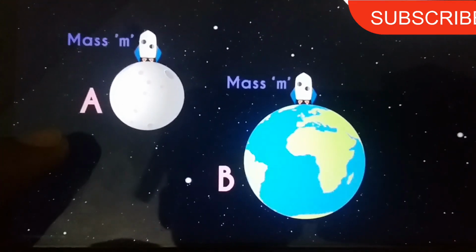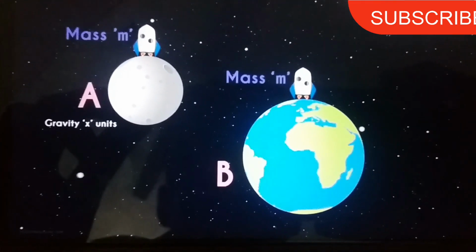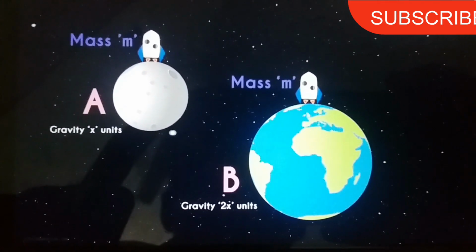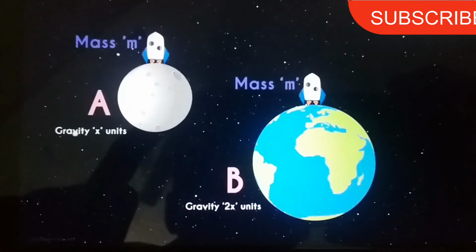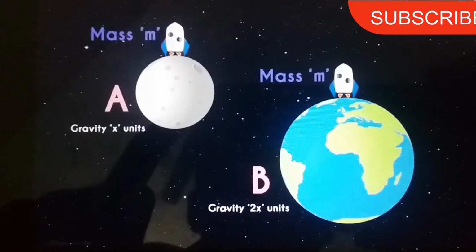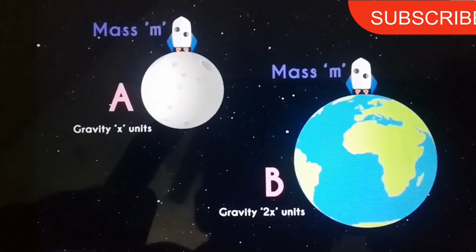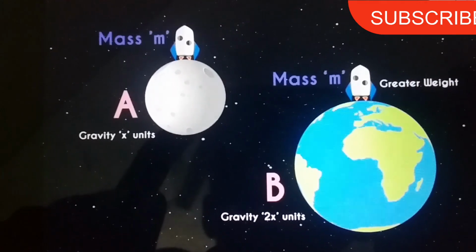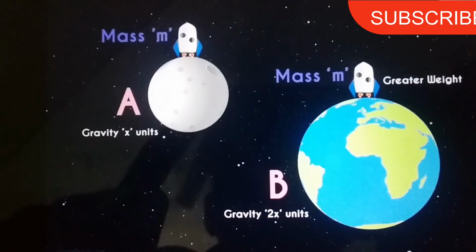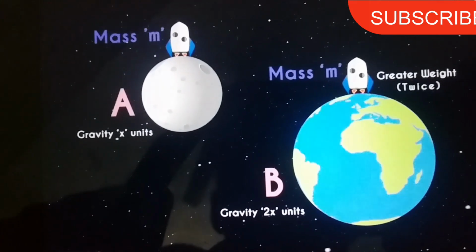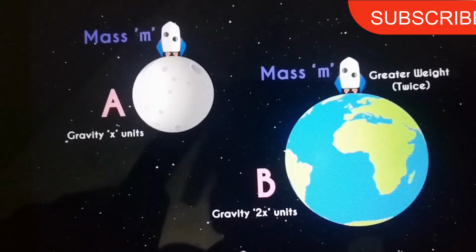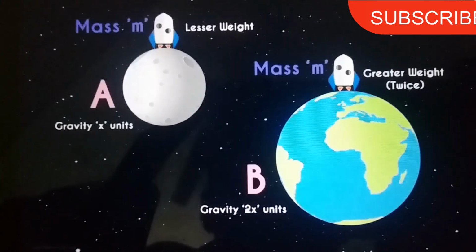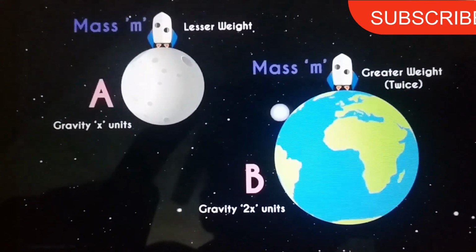In place A, the pull of gravity is x units, and in place B, the pull of gravity is 2x units. Clearly, the pull of gravity is stronger at place B. Now understand this well. The mass of the object will be m at both the places, but the weight of the object will be greater at place B because the pull of gravity is stronger. As the gravity is twice as big, the weight of the object will be twice as much at place B as compared to place A. So the weight of an object is a measurement of gravitational force acting on it.